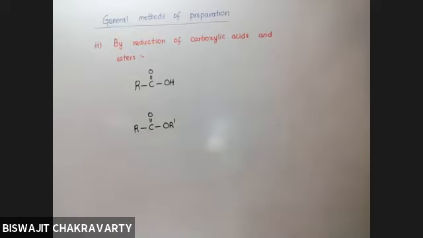But here, both in carboxylic acids and esters, you have 2 oxygens. So when we are talking about these 2 types of compounds, we need to carry out stronger reduction.